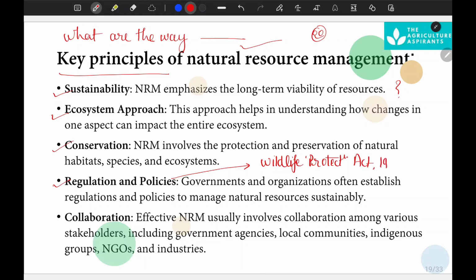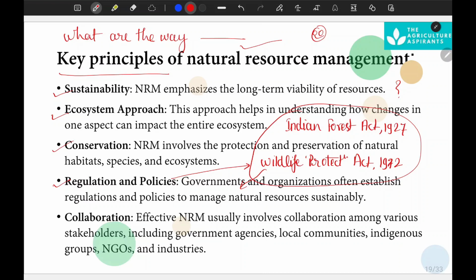The Wildlife Protection Act, 1972, and the Indian Forest Act, 1927. Through the Wildlife Protection Act, the government is protecting wildlife resources, in any form.